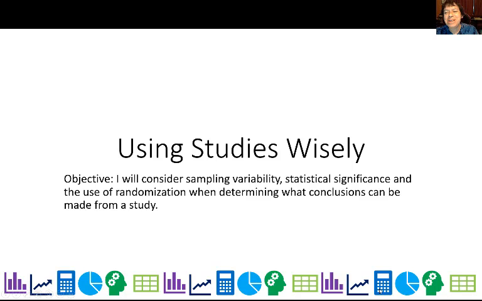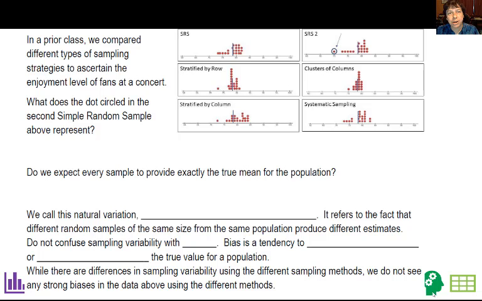So, how do we use studies widely? We're going to consider sampling variability, statistical significance, and the use of randomization in determining what kind of conclusions we can come to from a study. In a prior class, we looked at the Justin Timberlake data, and you can see all of these sampling distributions, where we look at the means from different samples for a class. And we do see variability here.